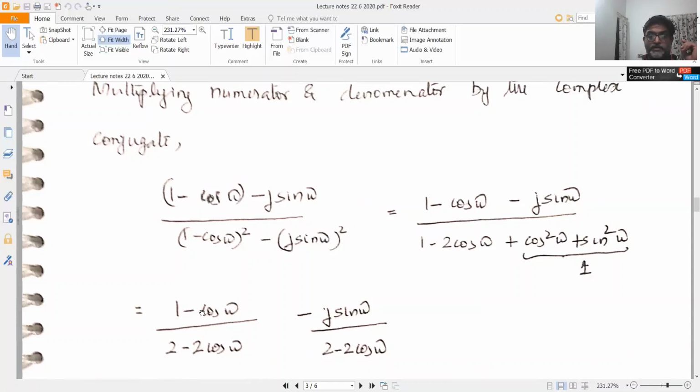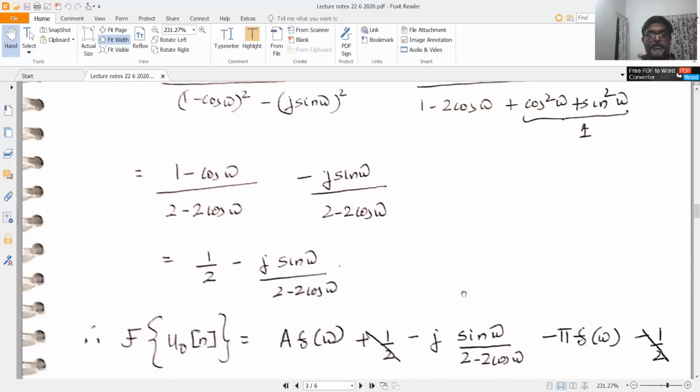So we can write that as 1 minus cos omega by 2 minus 2 cos omega, minus j sin omega by 2 minus 2 cos omega, which you can simplify as 1 by 2 minus j sin omega by 2 minus 2 cos omega. So when you look at this, the term is pure imaginary.